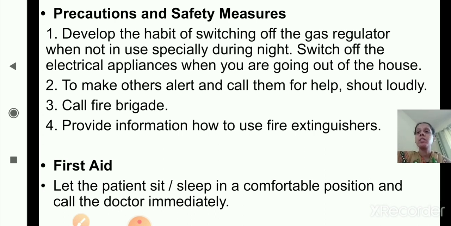The first one is develop the habit of switching off the gas regulator when not in use, especially during night time. Switch off the electrical appliances when you are going out of the house. Make others alert and call them for help, or shout loudly at a time of fire. Then call the fire brigade. And the last one is provide information on how to use fire extinguishers.